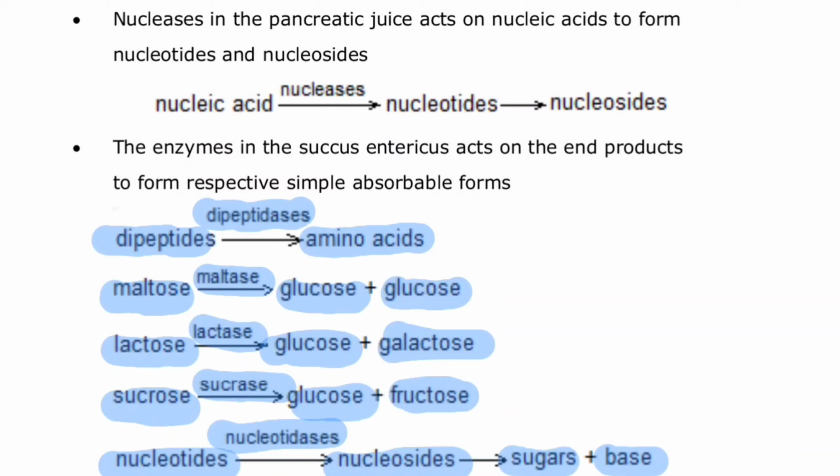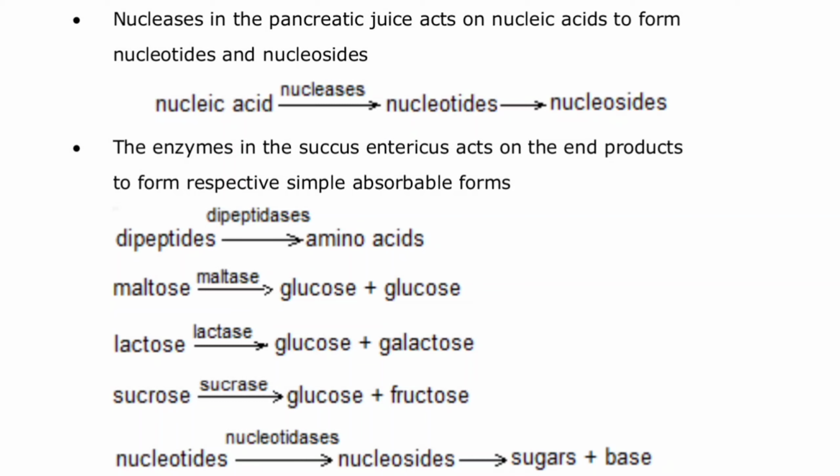And at the last we have di- and monoglycerides, which are getting converted into fatty acids and glycerol with the help of the enzyme called lipase. If the reacting molecule was the diglyceride, the lipase will give two fatty acids and one glycerol molecule. And if the reactant was the monoglyceride, which means single glyceride, it will give one fatty acid and one glycerol molecule.